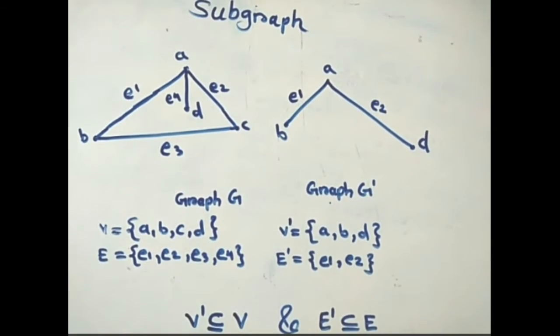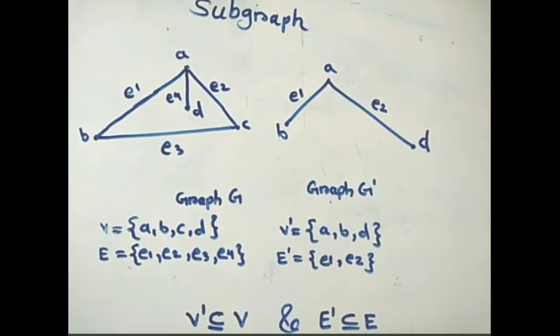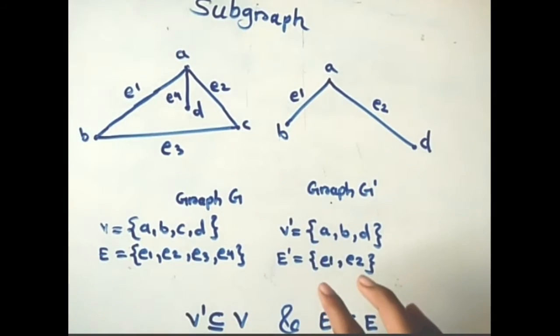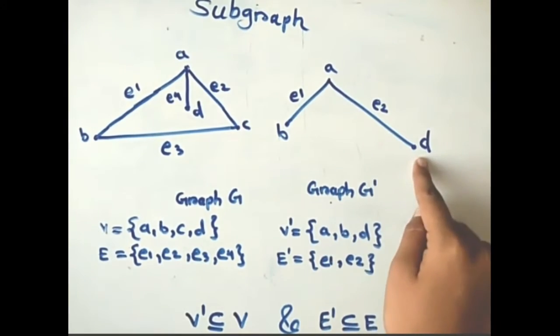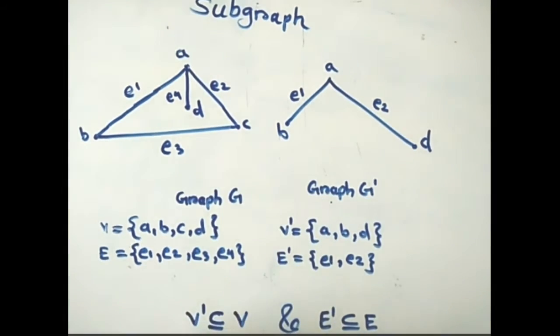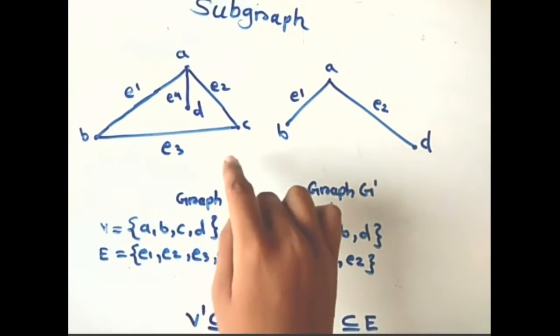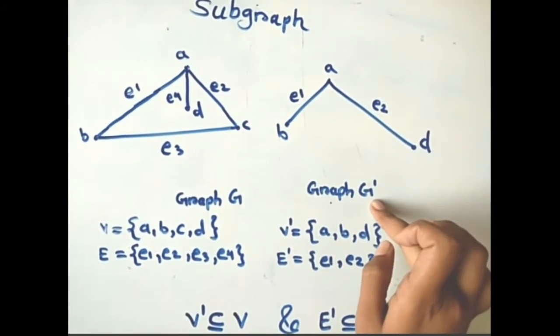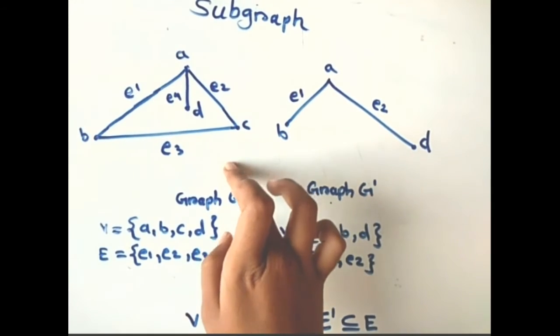Now, we'll see what is subgraph. A graph G' of V', E' is the subgraph of G of V, E if and only if V' vertices are the subset of V. That is, in graph G', the number of vertices present are from the graph G, and E' is a subset of E. Means the number of edges present in G' graph are also present in graph G.